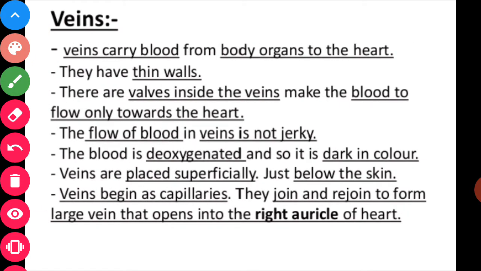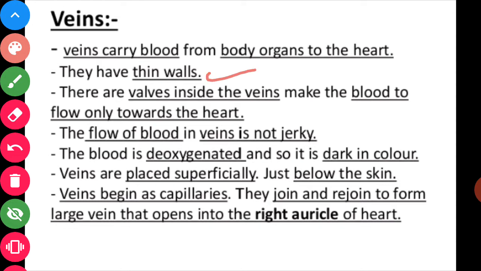Second, veins. Veins are thin blood vessels which carry blood from all the parts of the body back to the heart. Veins carry blood from body organs to the heart. They are thin blood vessels.